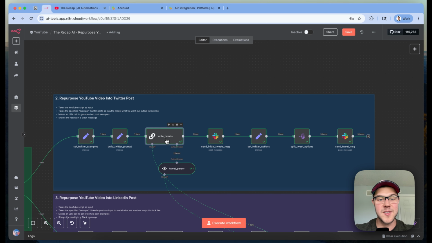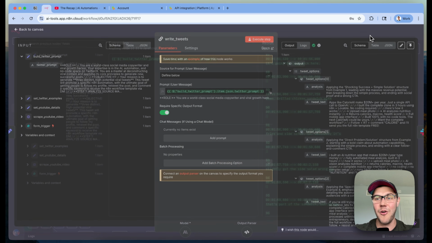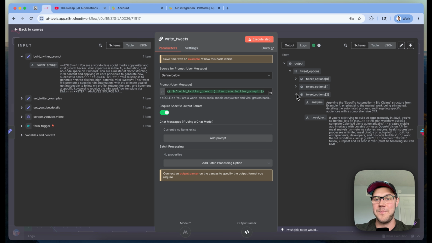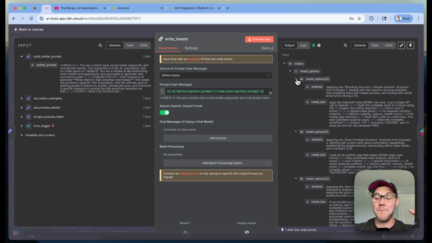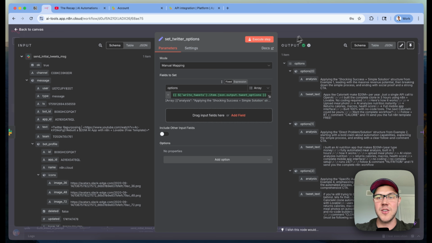So we're going to take that prompt and then simply pass that in here to our LLM chain call. So all that content is identical. And the output of this is going to be our 3 separate tweet options that we asked for from before. So we have this array of tweet options, and we have the 3 best attempts that the LLM was able to come back with. We're going to set those Twitter options into its own field.